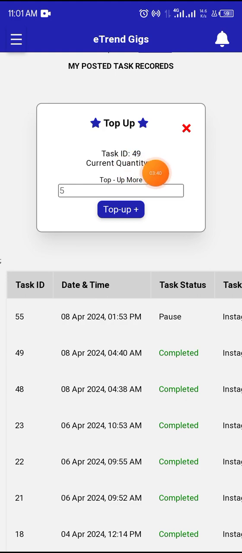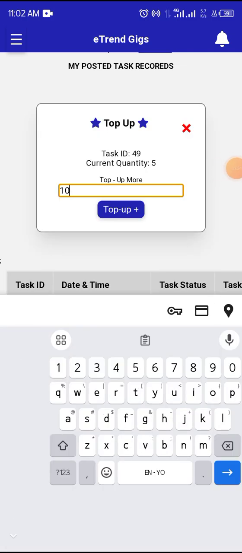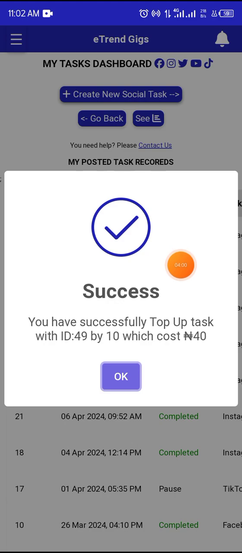It shows here that the current quantity you have already gotten is 5 likes. Then you want more from those that have not already liked this post. So let me add 10 to the 5. I will now click on this top up. Can you see?